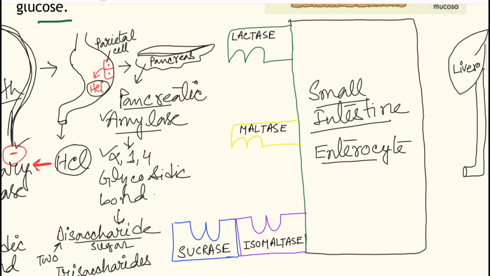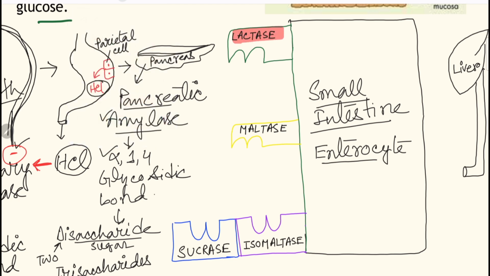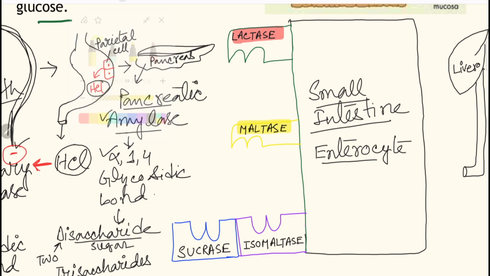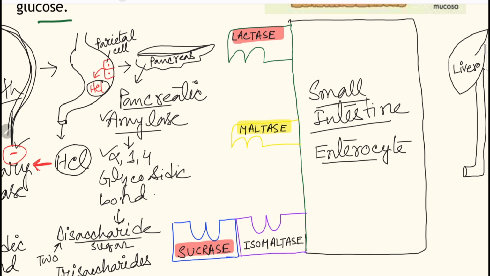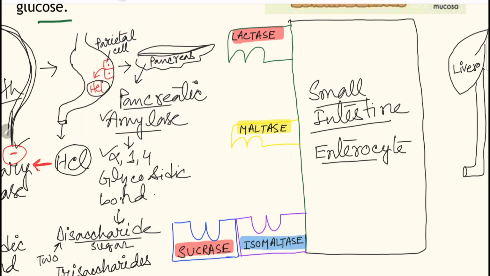So what are the brush border enzymes? The first brush border enzyme is lactase. The second is maltase. The third is sucrase. And the last one, the most important one, is isomaltase. Isomaltase means dextrinase or glucoamylase, also named isomaltase. Okay, so what do they do?